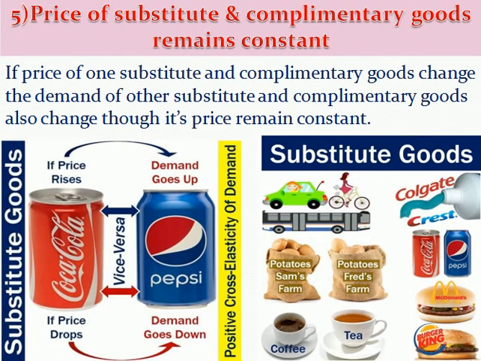Next, the price of substitute and complementary goods remains constant. For application of this law, the prices of substitute and complementary goods must remain constant. If the price of a substitute product changes, the demand for other substitute and complementary goods also changes. For example, the law of demand tells us that if the price of any product rises, the demand for that product decreases. If the price of any product decreases, the demand for that product increases.